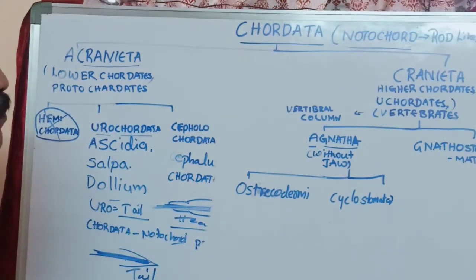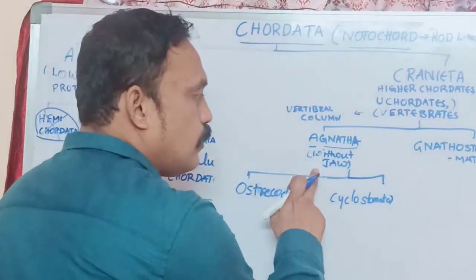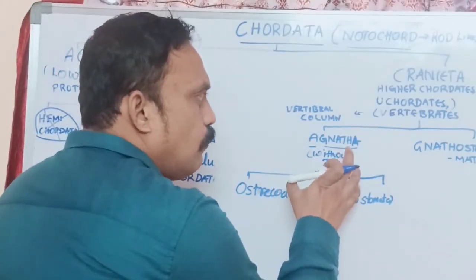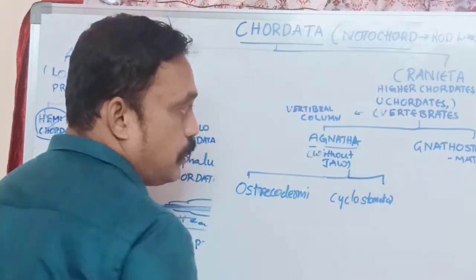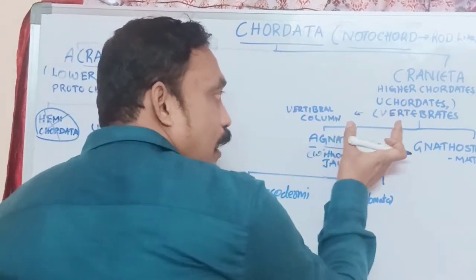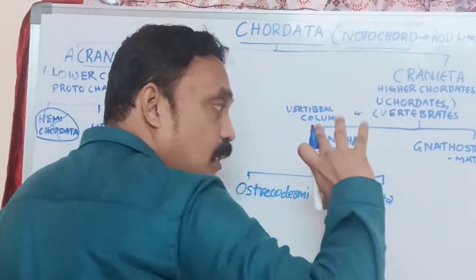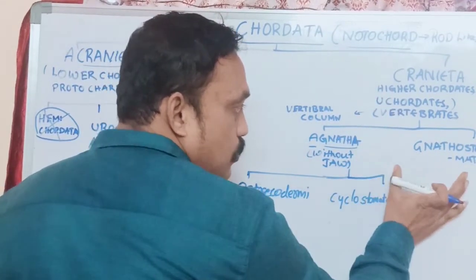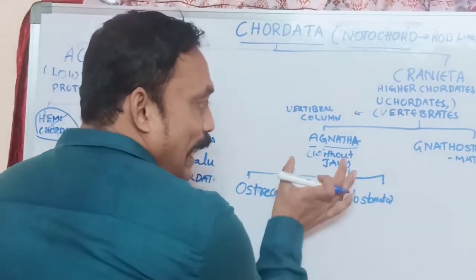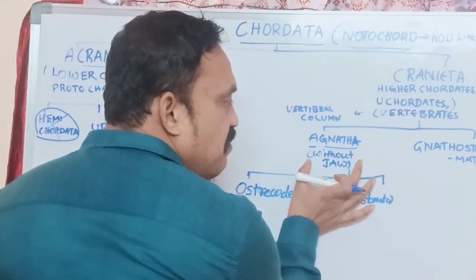The vertebrates, which have a spinal cord or vertebral column and a developed skull, are again classified into Agnatha and Gnathostomata. Agnatha means without jaw.